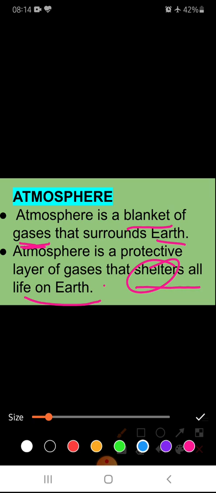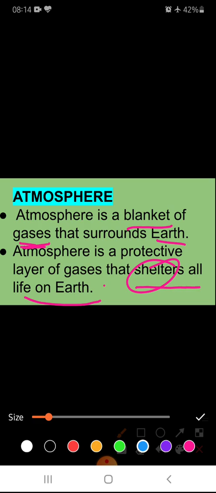It is providing carbon dioxide and nitrogen to the plants and all the essential things too. So it is very essential for us. We can say atmosphere is the protective layer of gases that shelters all the living on the earth. So what is atmosphere? It is very important for us.